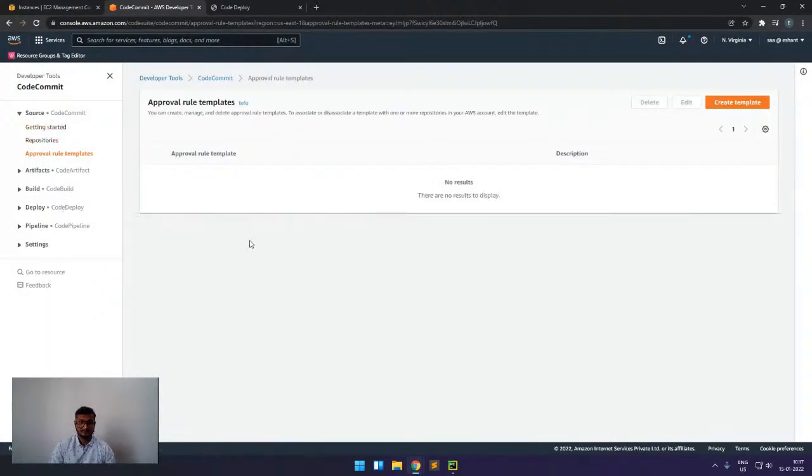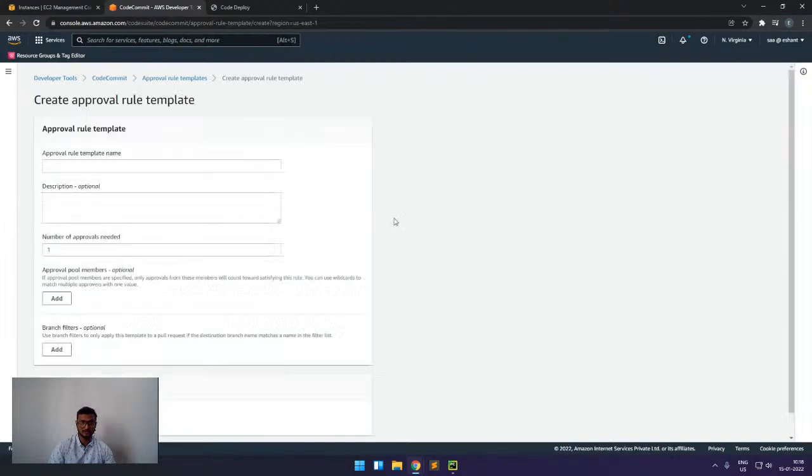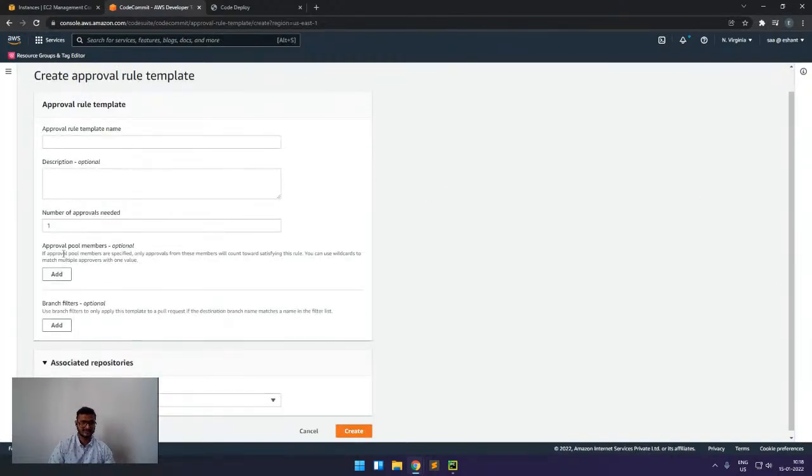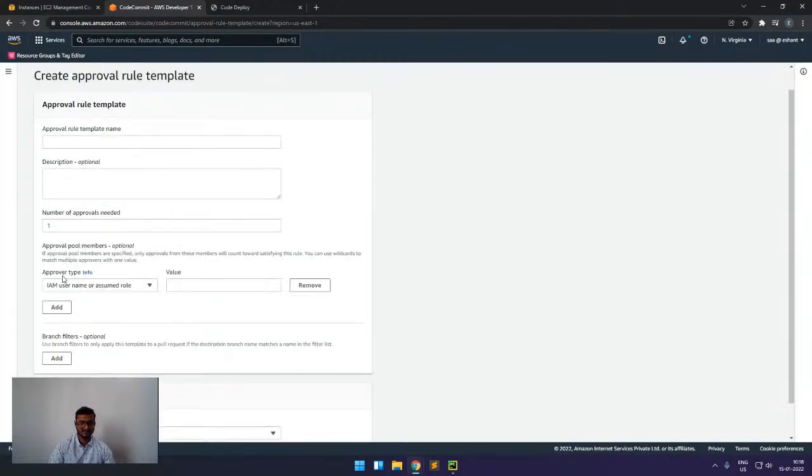The most important part that CodeCommit supports is the approval rule template. Now consider a scenario where I have a code base and I want only a specific group of users, for example only the tech leads, to be able to merge to my master branch, not everyone. So for that, I will write a rule. Here we will write a rule, and here we will add the members. For that, either we can use the IAM role, or I can use the ARN of that.